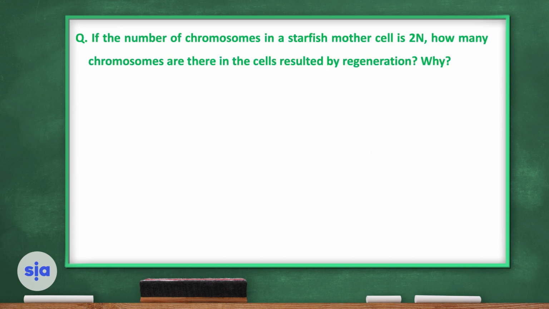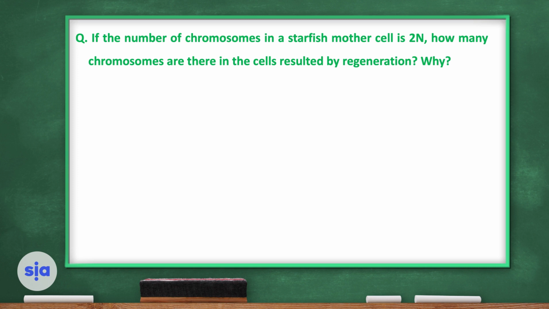This question is for you. If the number of chromosomes in a starfish mother cell is 2n, whatever the number is, how many chromosomes are there in the cells resulting from regeneration and why?